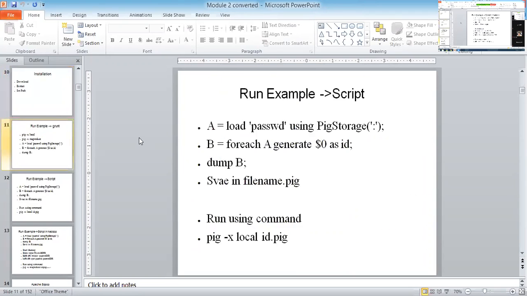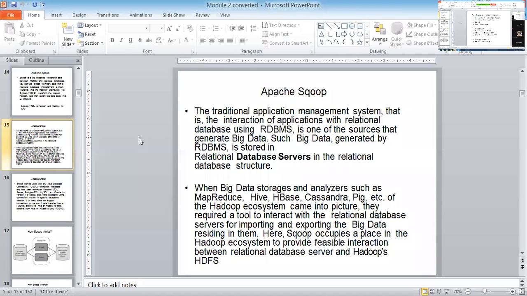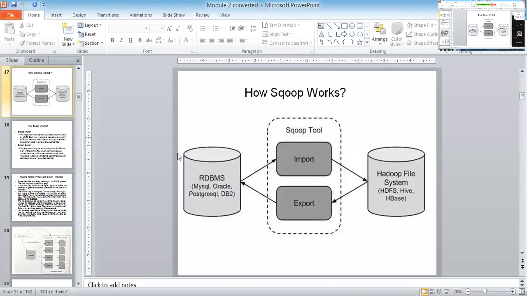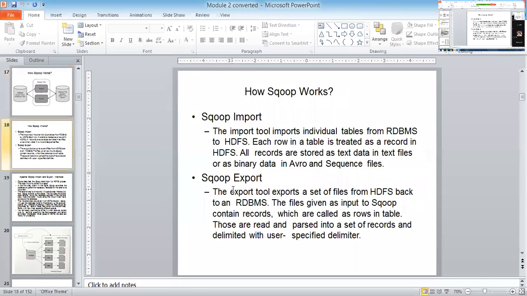And if people studied about Sqoop, what is the purpose of Sqoop? Sqoop is again a tool that is used to transfer data between Hadoop and RDBMS, and RDBMS to Hadoop. This is the best example people can see. I am importing the data from RDBMS and storing in HDFS. I'm exporting the data from HDFS and storing in RDBMS. This is how Sqoop works.